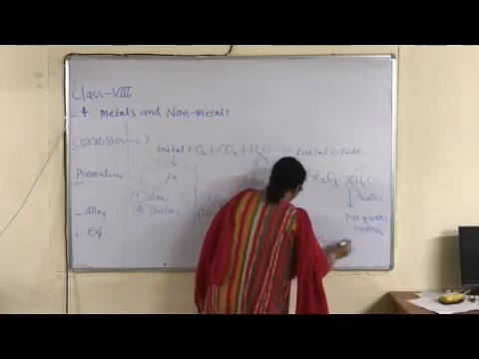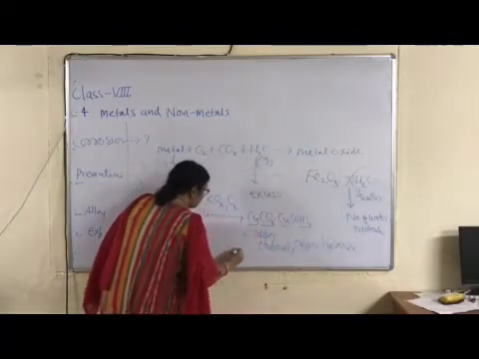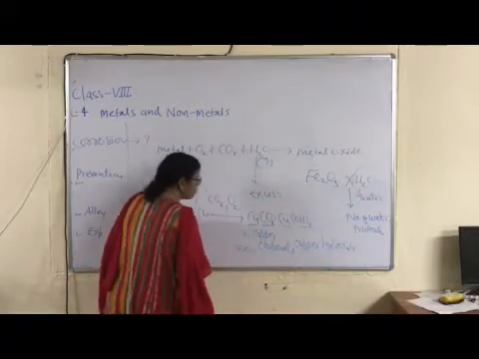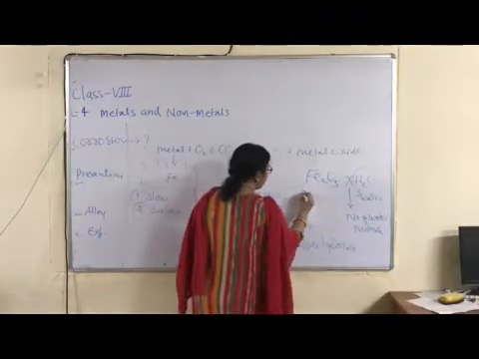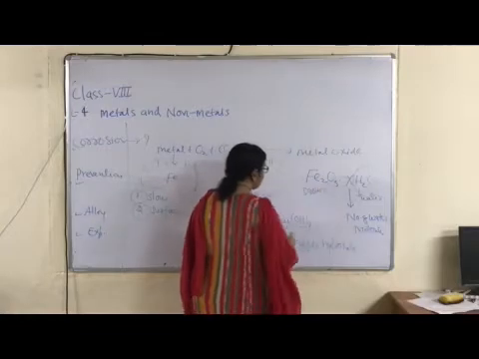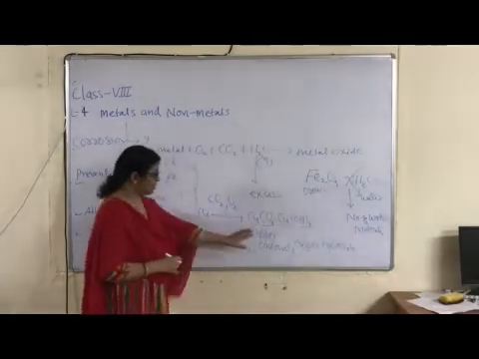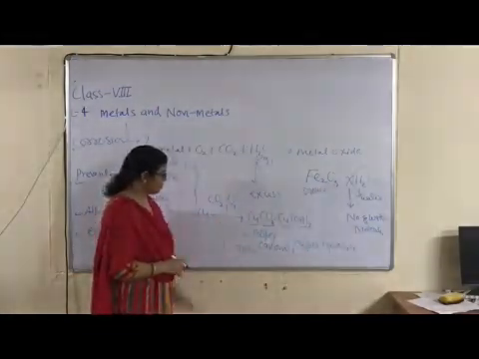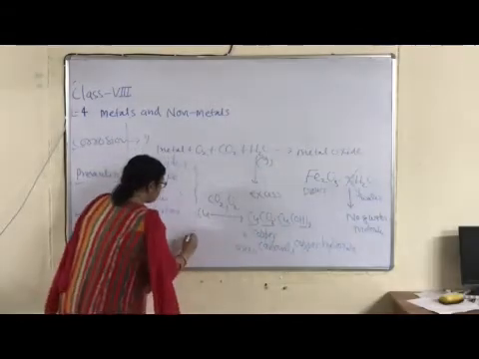And this mixture appears in which color? Green color. Okay, this corroded form of iron appears in brown color. Okay, because this color depends upon the composition of the metal, right, children?